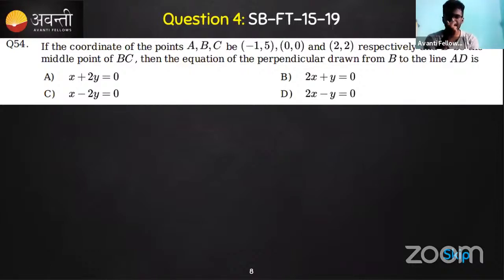What about this? Easy or moderate one, this one. So there is a fourth question. Let's read it out together. There are coordinate points given, A, B, C: minus 1, comma 5; 0, comma 0; 2, comma 2. This is very simple, so we can visualize this in a graph also.